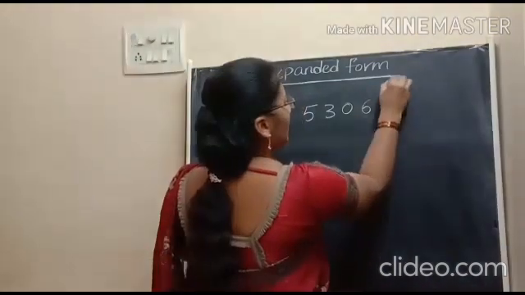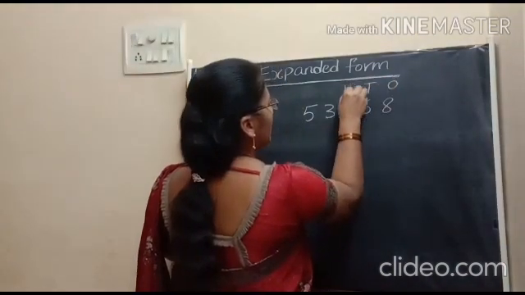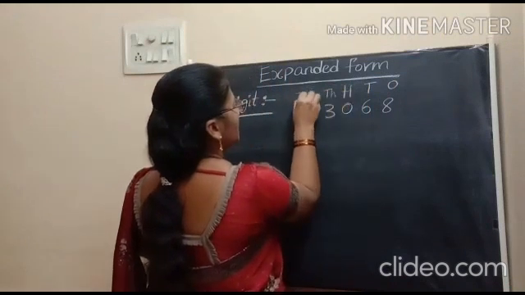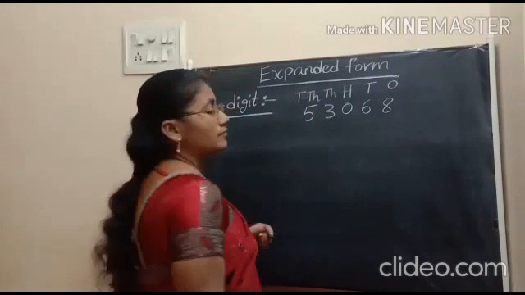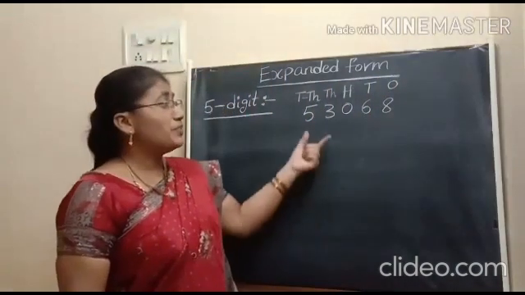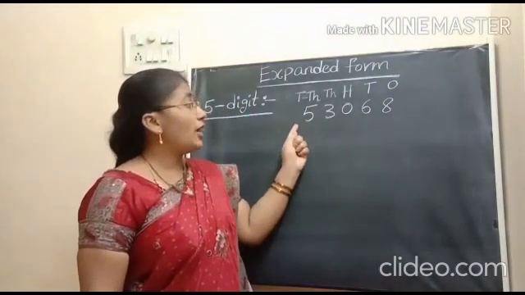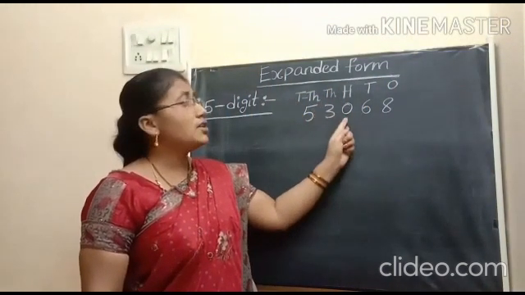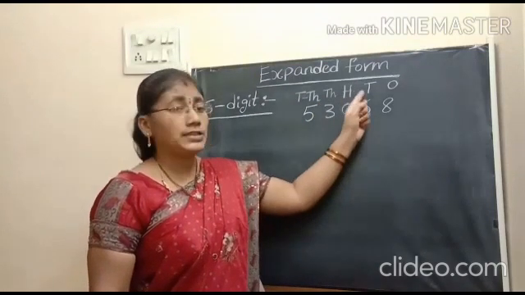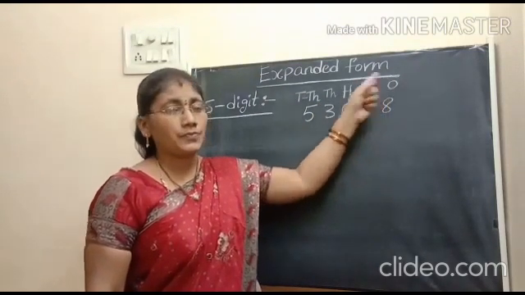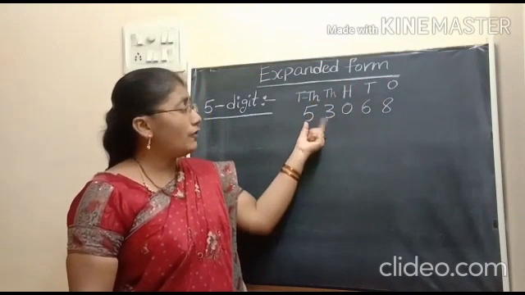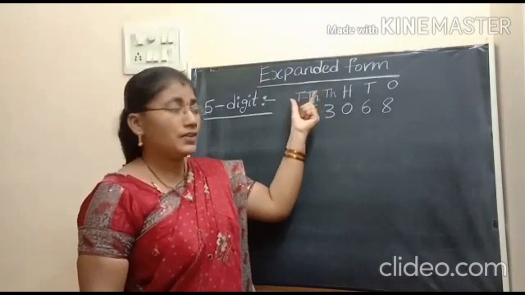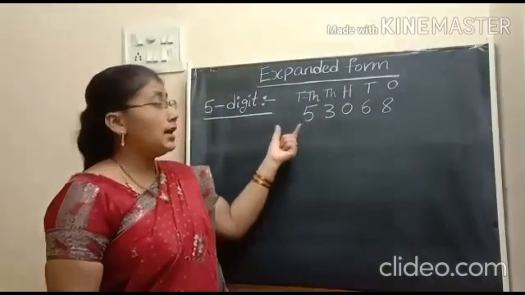Those are ones, tens, hundreds, thousands, 10,000s. That means this number consists of 5 number of 10,000s, 3 number of thousands, 0 hundreds, 6 number of tens, 8 number of ones. So totally here we have 53,000s. Understood, children?